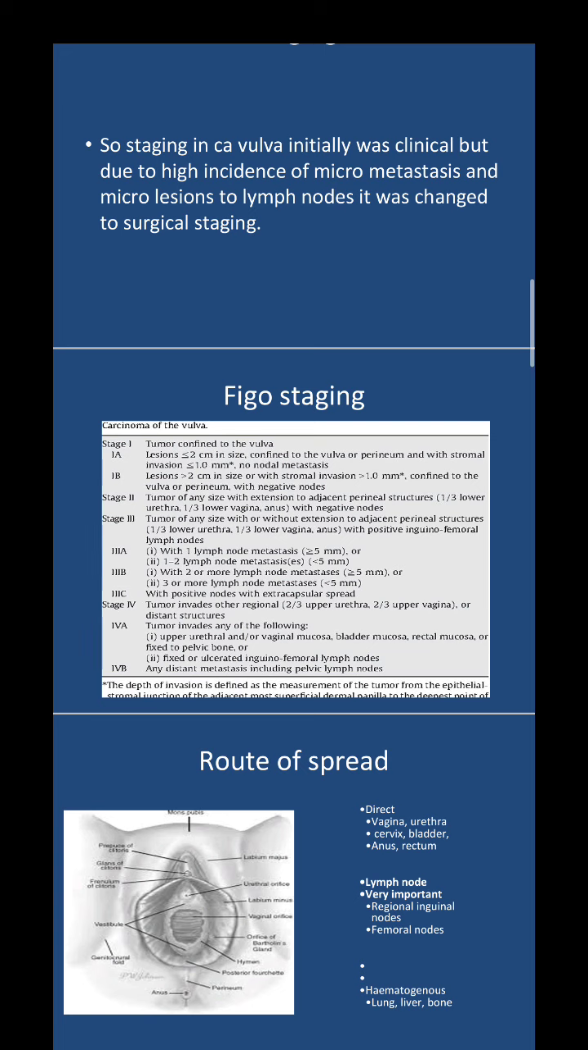Stage 4 is tumor which invades the other regional structures, that is 2/3 upper urethra, 2/3 upper vagina or distant structures. 4A is where it is involving the urethra and the vagina, bladder mucosa, rectal mucosa, or fixed to the pelvic bone. Stage 4B is any distant metastasis including pelvic lymph nodes.